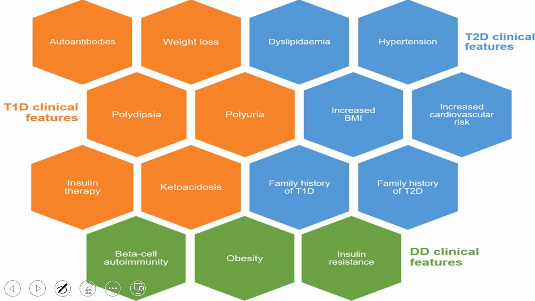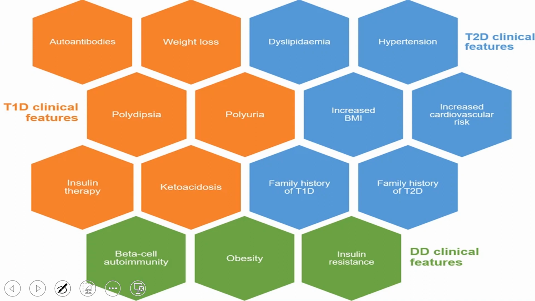Now look at the different signs and symptoms of type 1, type 2, and double diabetes. Because of these features, it shares the characteristics of type 1 and type 2 also. So this is called hybrid or double diabetes. In type 1, it is because of autoantibodies.